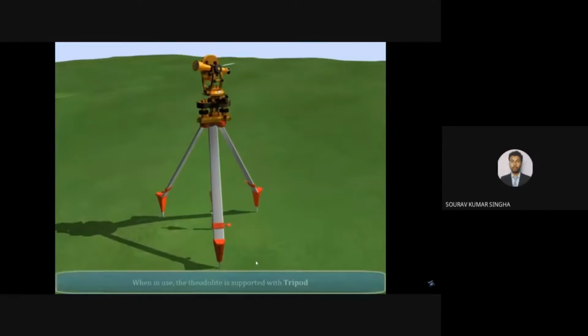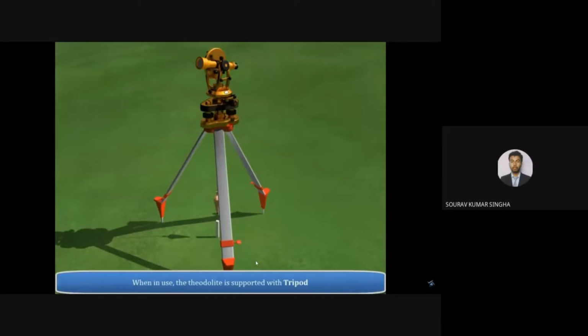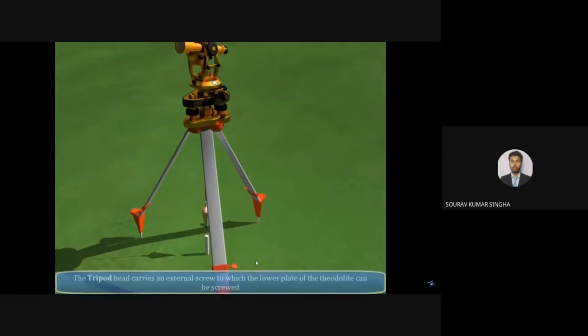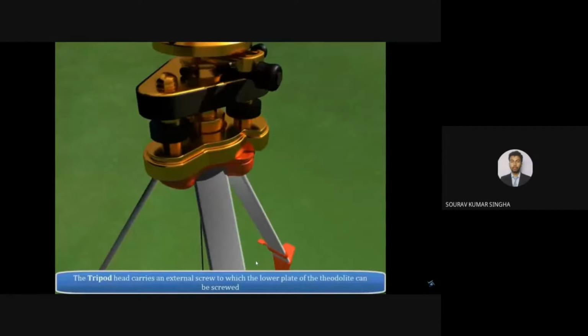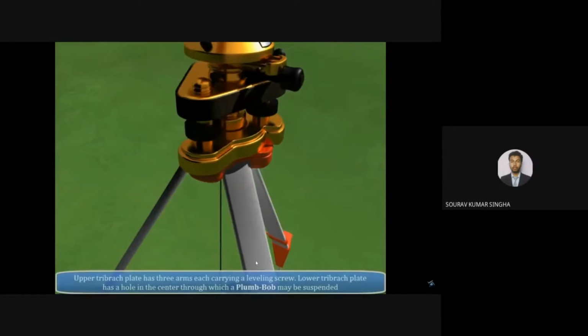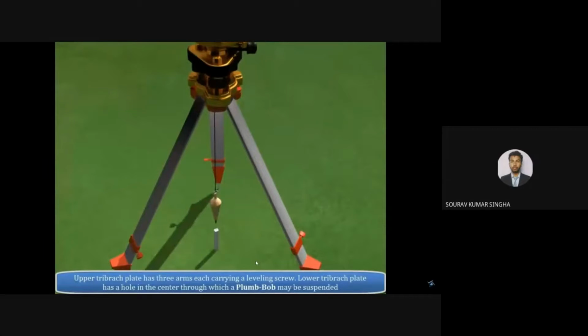You can see the bubble tube as well. So this is when we place the instrument in the field. And you can see the plumb bob for the centering. Yes, you can see the plumb bob which is hanging from the center to make the center point.